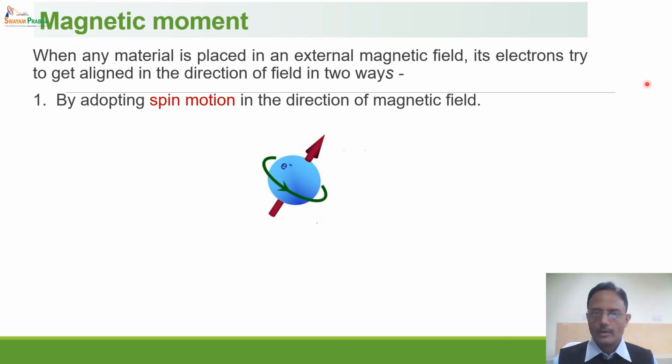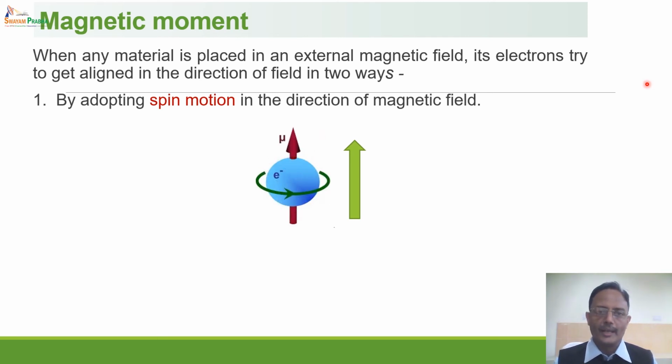But when we apply magnetic field in a particular direction, this electron will start spinning in such a way that the magnetic moment vector is aligned parallel to the applied magnetic field. This is how the electron adopts spin motion in the direction of applied magnetic field.